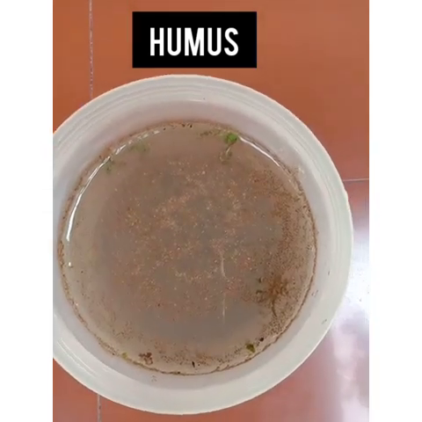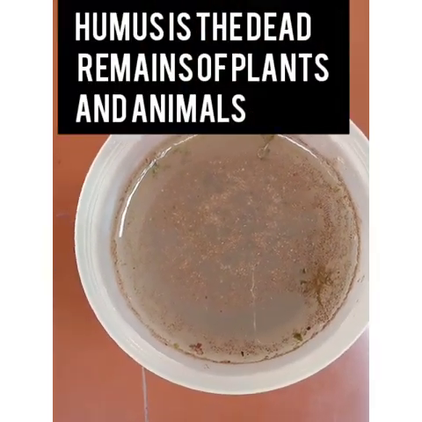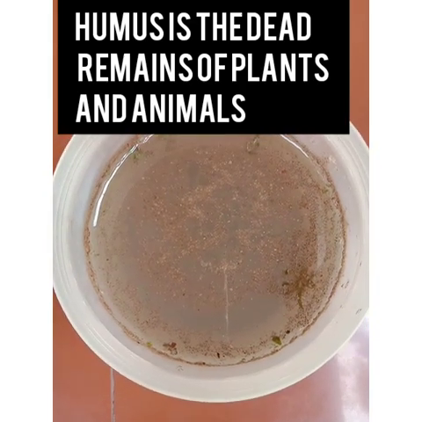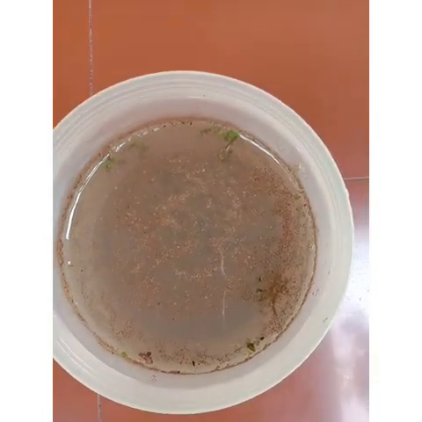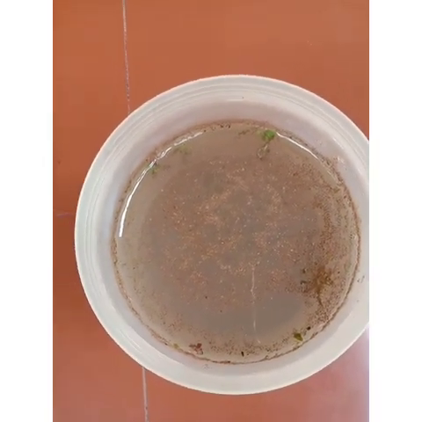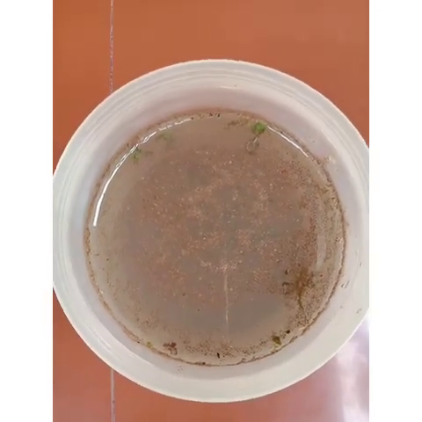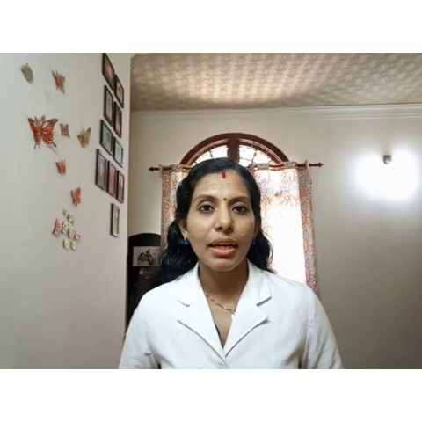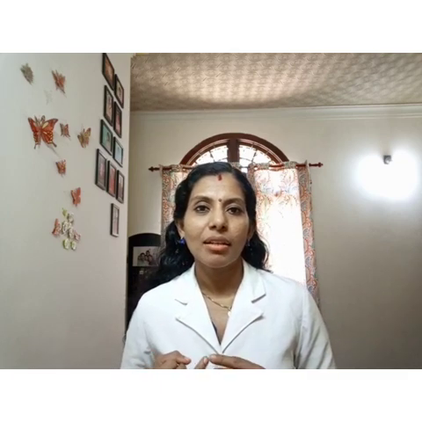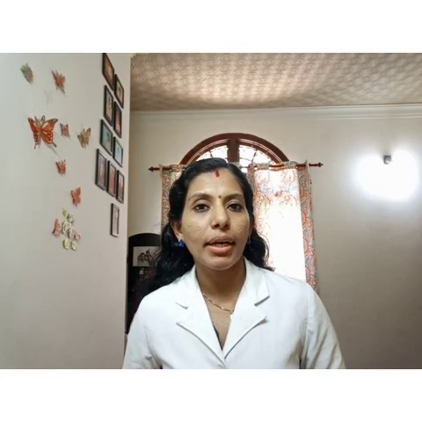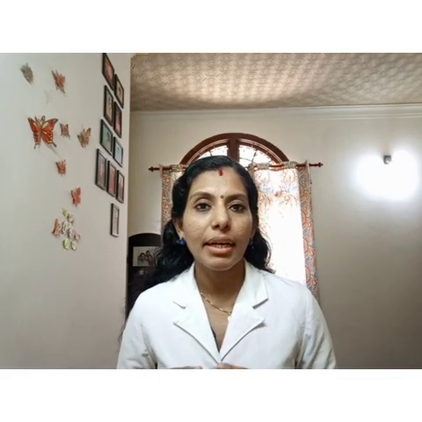So what is humus? Humus is the dead remains of plants and animals. This humus makes the soil fertile. So all of you do this experiment at home and see the layers of soil. So what all things does the soil contain? Soil contains small stones called pebbles, then sand, clay, humus, also water and air. Soil also contains air. The space between the soil particles has oxygen.